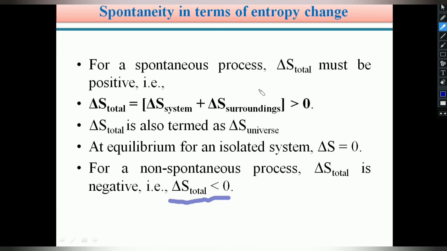Therefore, students, it is a very simple condition, and you can remember these three conditions whenever we are dealing with numerical problems. For a spontaneous process, delta S is greater than 0. For a non-spontaneous process, delta S is less than 0. For an equilibrium process, delta S is equal to 0.